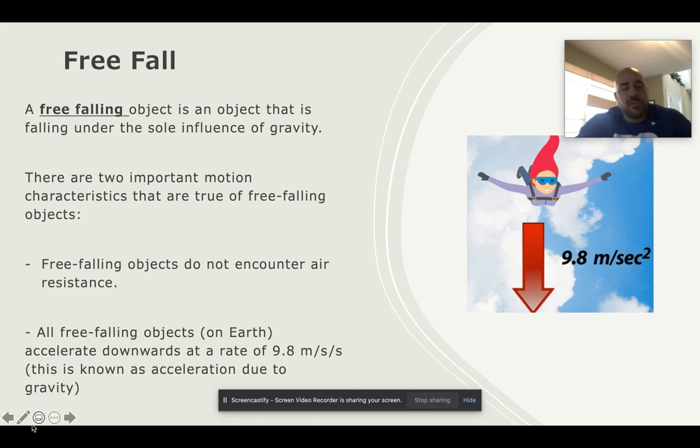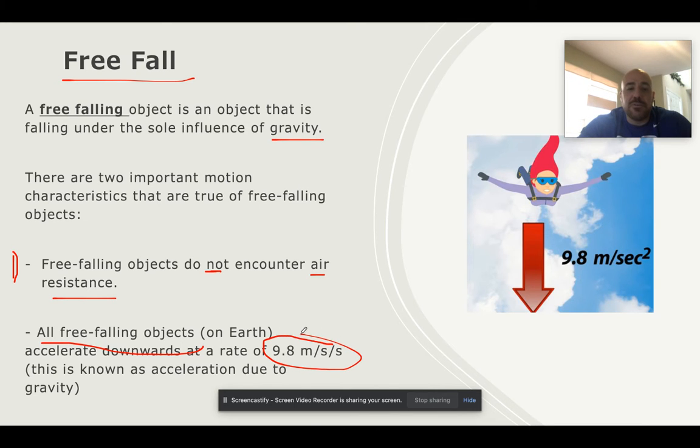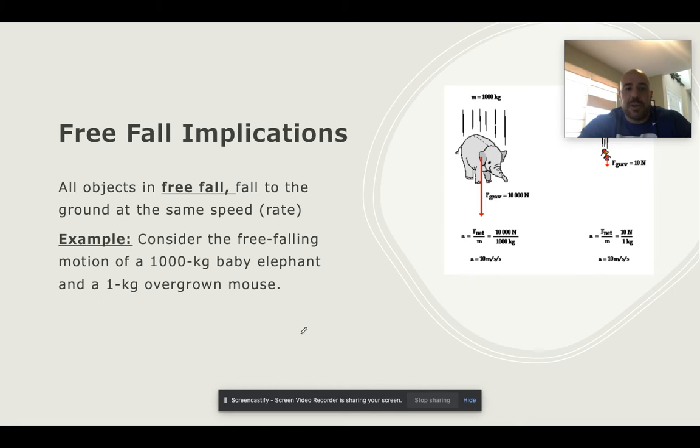All right, so let's move on to a new topic called free fall. When you hear somebody say an object is free falling, it means that the object is falling and the only thing that's affecting it is gravity. There's two really important characteristics that are true of all free falling objects. One, they don't encounter air resistance, so no air resistance. And all free falling objects fall at the same rate. The rate's 9.8 meters per second squared. It's called acceleration due to gravity, but all objects that are in free fall fall at the exact same speed. So if they're dropped from the same height, they would land at the same time.